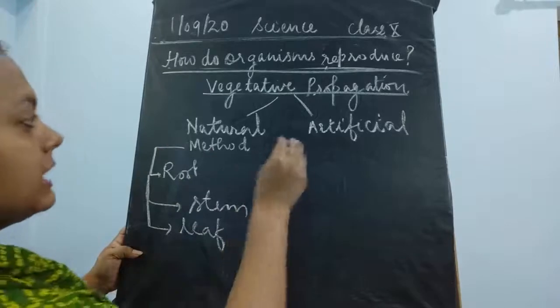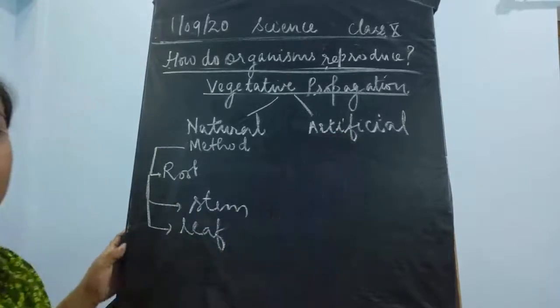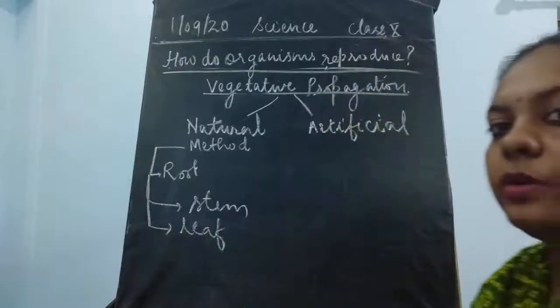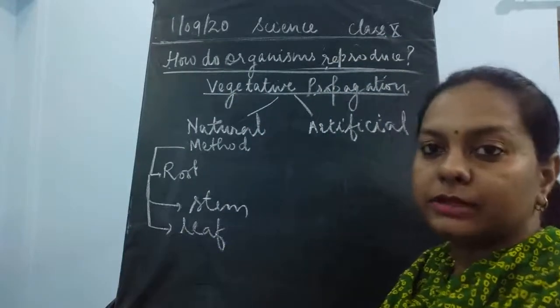Okay, next is the artificial mode of vegetative propagation. It takes place with the involvement of human beings. So here the methods are something different.